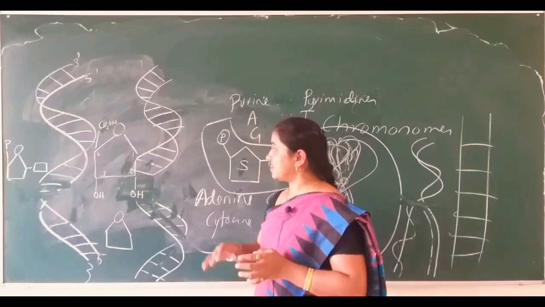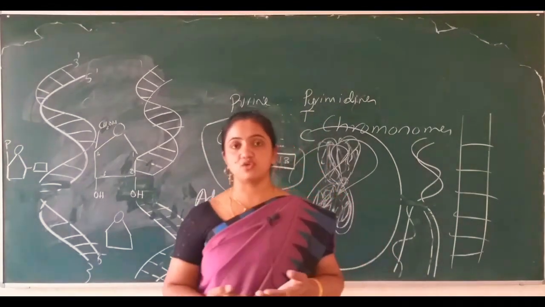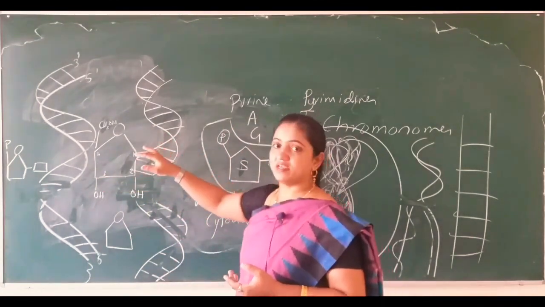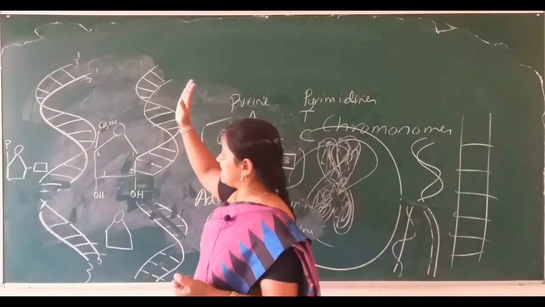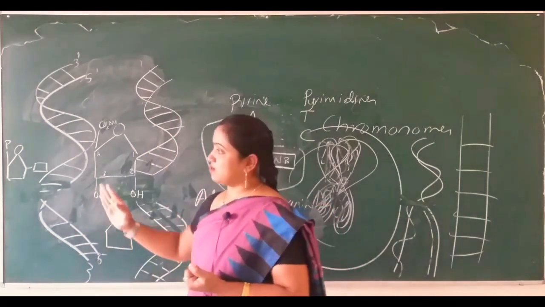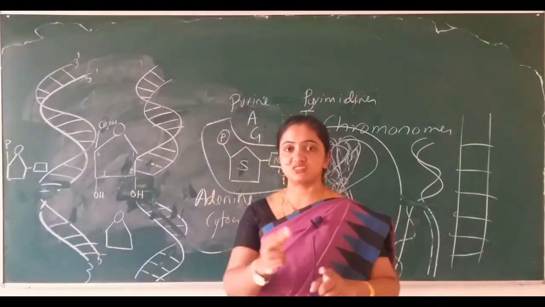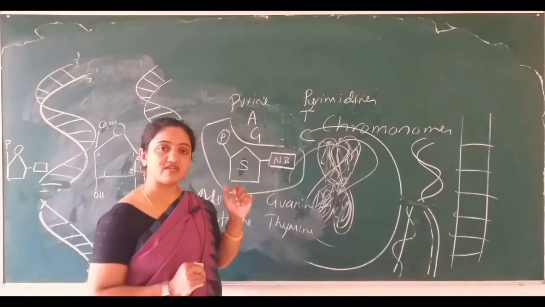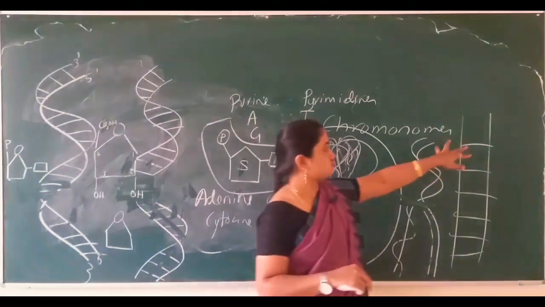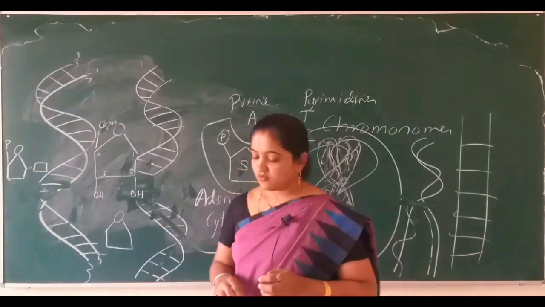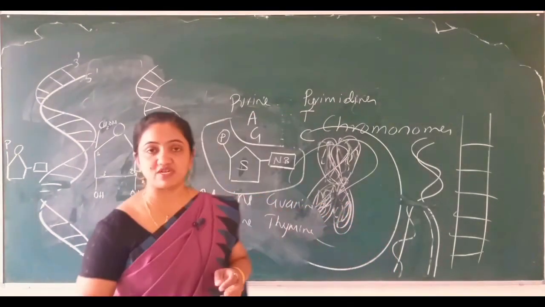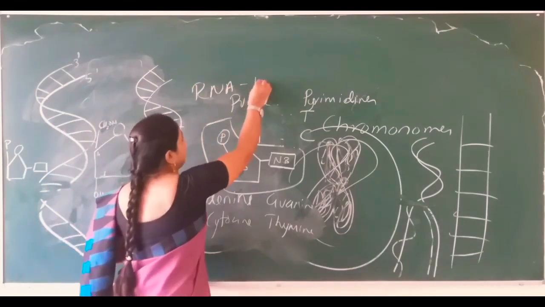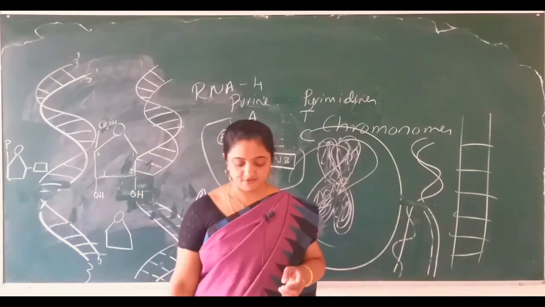One more difference: in the RNA there are also 4 nitrogen bases, and the phosphate group and everything else will be common, but RNA has only one strand, while in DNA we can see 2 strands. And one more thing I would like to tell you: RNA, ribonucleic acid, has 4 nitrogen bases.